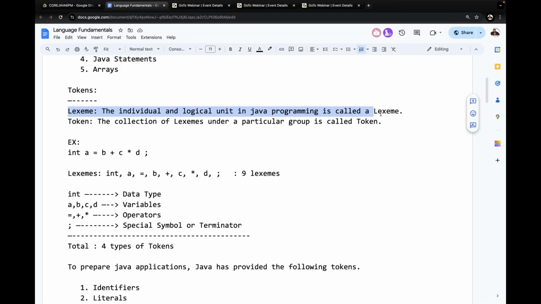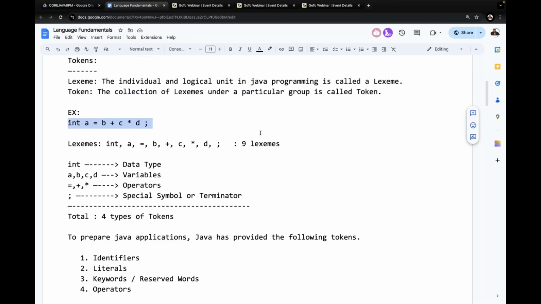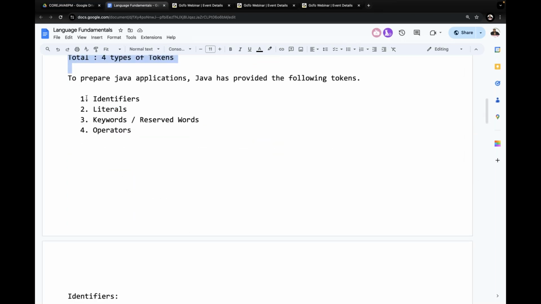What is a token? For that, I first gave the definition of a lexeme. The individual logical unit in Java programming is called a lexeme. The collection of lexemes under a particular group is called a token. Example: int a = b + c * d; where int is a data type, a, b, c, d are variables, equal, plus, star are operators, and semicolon is a special symbol terminator. Nearly 9 lexemes are available and 4 types of tokens. The 4 types of tokens are identifiers, literals, keywords or reserved words, and operators.